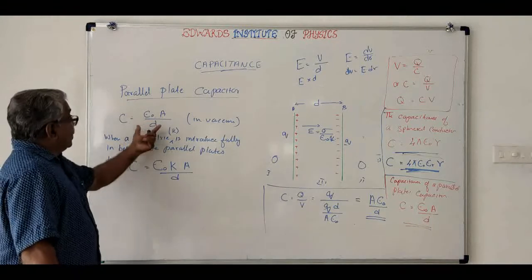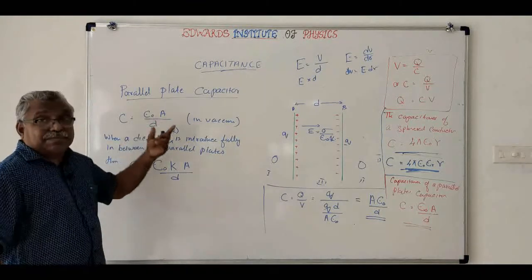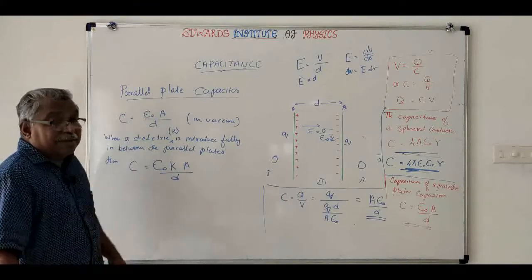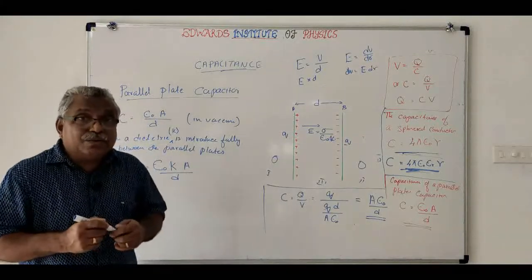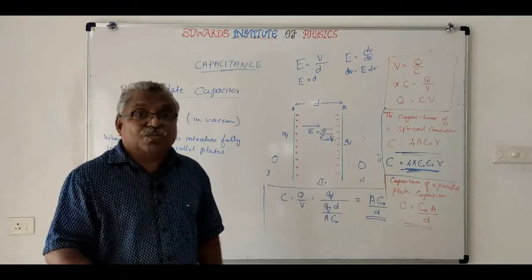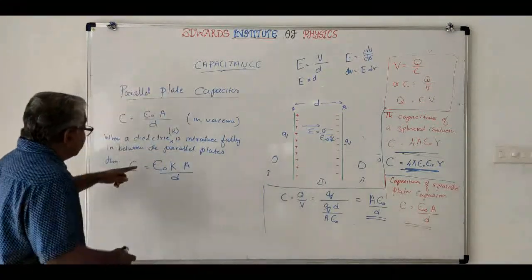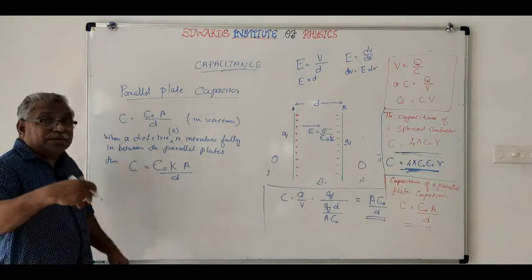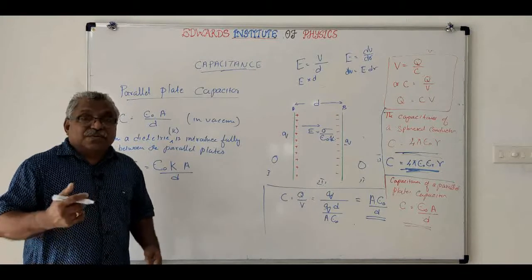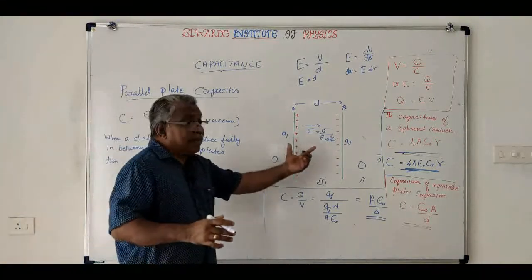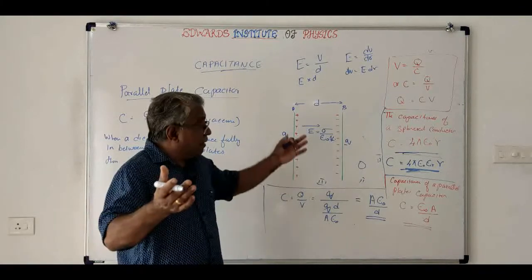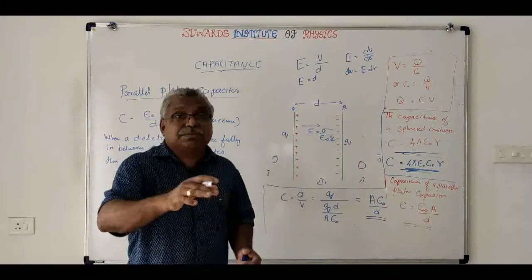Suppose a parallel plate capacitor has a capacitance of epsilon 0 A by d. If you introduce a dielectric with a dielectric constant 2, what will happen? The capacitance will get multiplied by 2, that is, it will get doubled. If you place a dielectric of dielectric constant 4, the capacitance will increase 4 times.